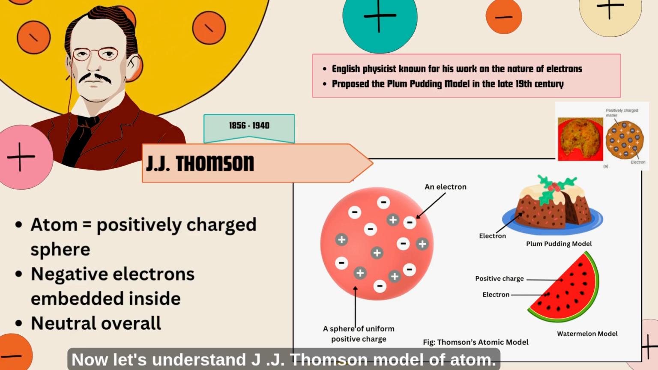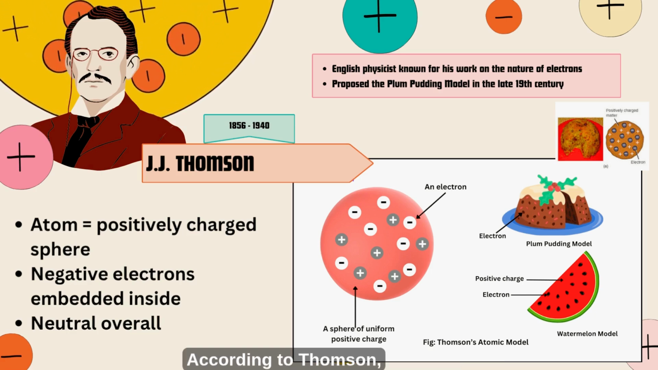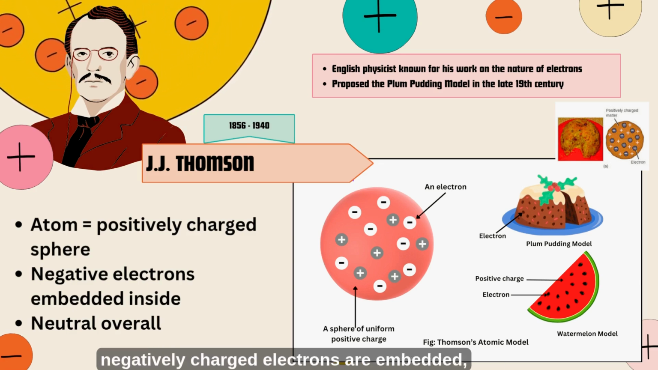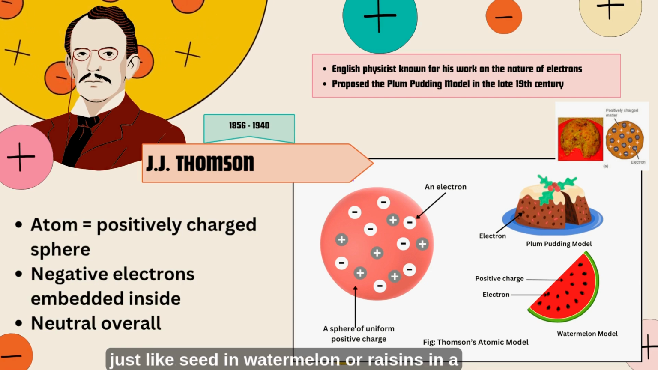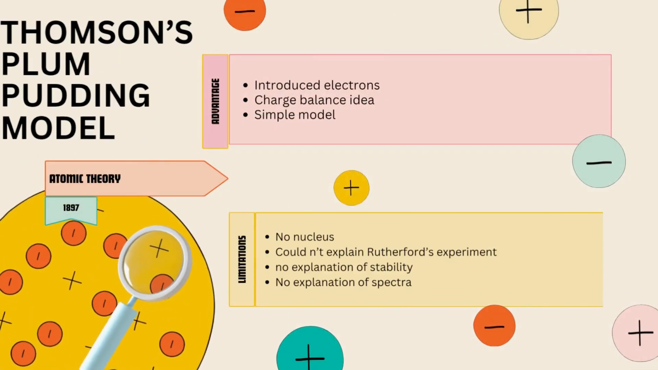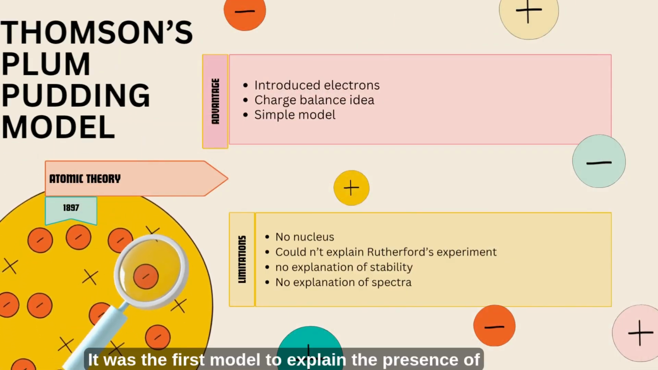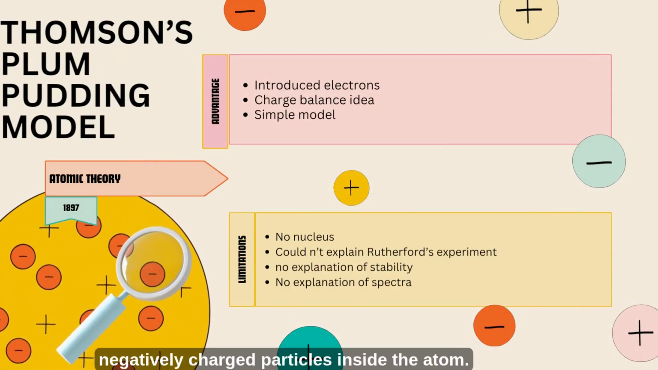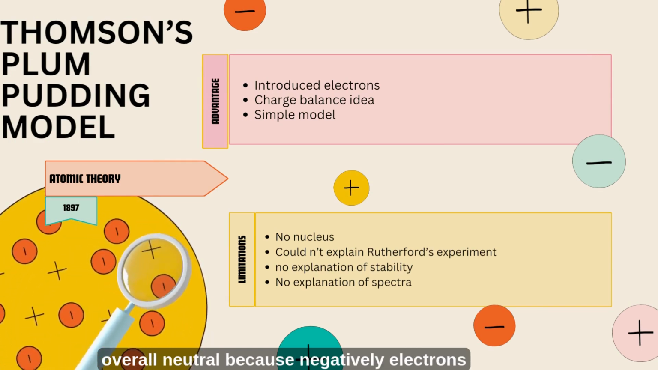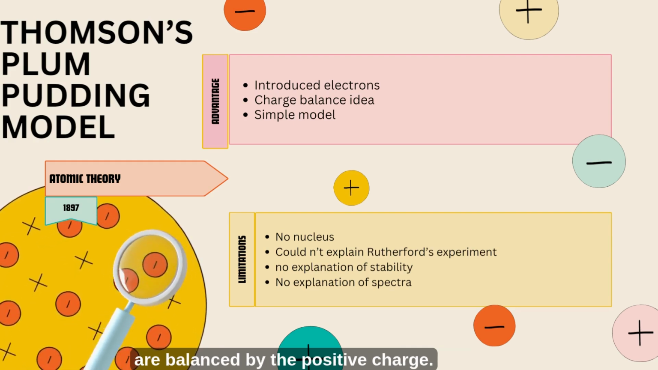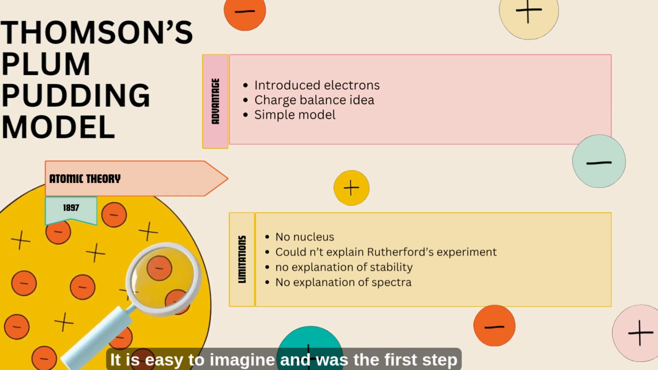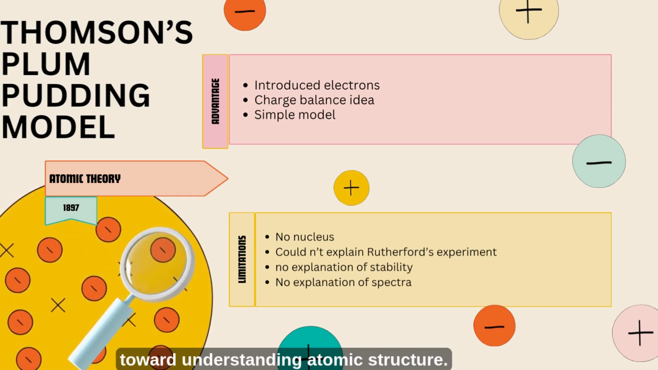Now let's understand the J.J. Thomson model of the atom. According to Thomson, an atom is like a positively charged sphere in which negatively charged electrons are embedded, just like seeds in a watermelon or raisins in a pudding. It was the first model to explain the presence of negatively charged particles inside the atom. He suggested that atoms are overall neutral because the negative electrons are balanced by the positive charge. It is easy to imagine and was the first step toward understanding atomic structure.